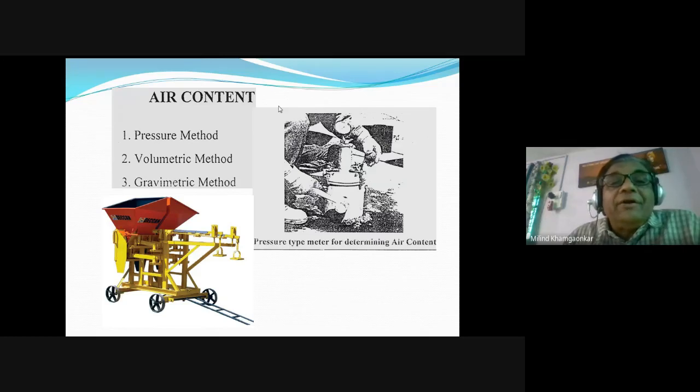तो ये एयर कंटेंट निकालने के लिए तीन मेथड है. सिर्फ हमें मेथड मालूम ही करना है, बाद में इसके कोई ज्यादा डिटेल में नहीं जाना है. वो है प्रेशर मेथड, volumetric method or gravimetric method. Three methods are there to know this air content: the pressure method, volumetric method and the gravimetric method. We need not go into the detail, but we should know the names of the methods and the importance of air content. Air content should be as minimum as possible, and these are the methods.